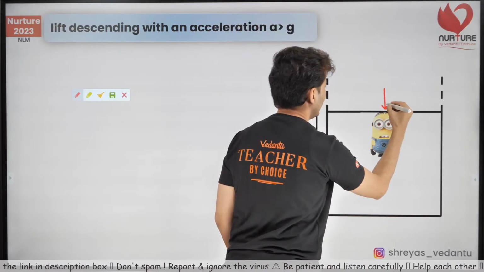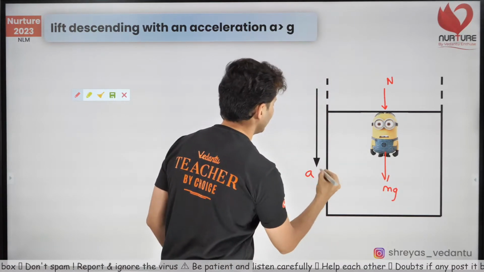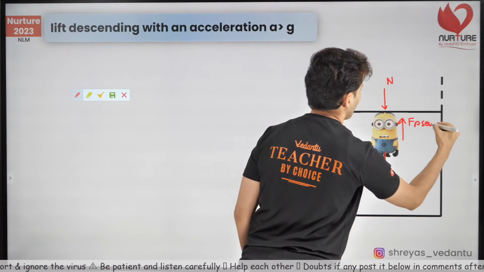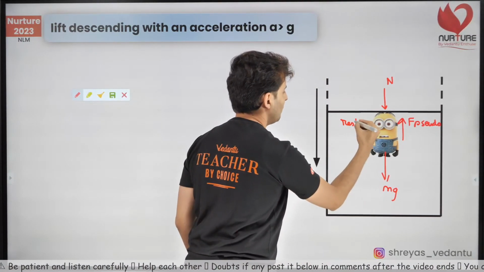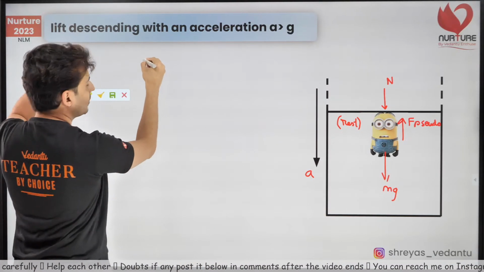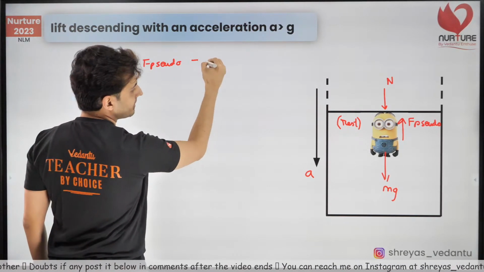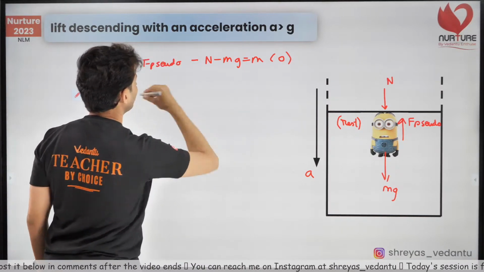So if I have to write the force as this normal, and there is mg, lift is accelerating downwards, so there must be a pseudo force upwards. And this Pandu goes and sticks over there. His head bangs against that roof. And in this case, upward force, which is the pseudo force, minus normal minus mg is equal to mass into acceleration.